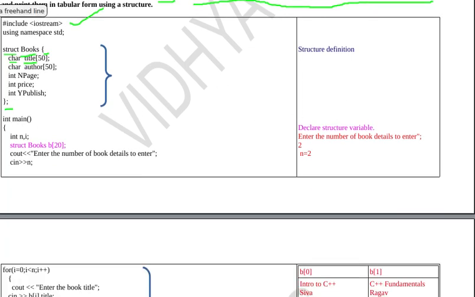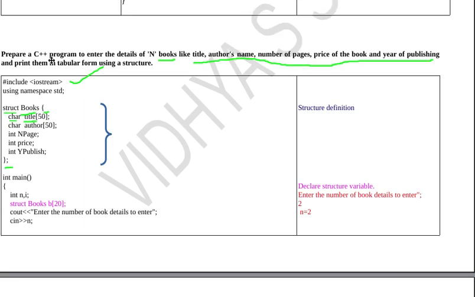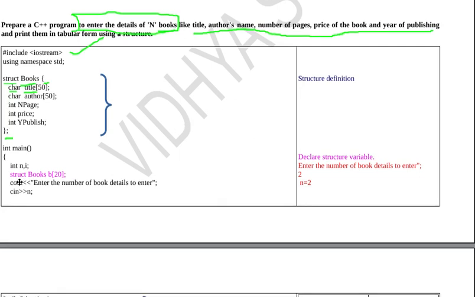Next, inside main I need to declare a structure variable. Here I need to store the details of n books, so I need to have multiple structure book variables. So here I am using an array, a structure array. For declaring the structure array, struct keyword, then books is my structure name.